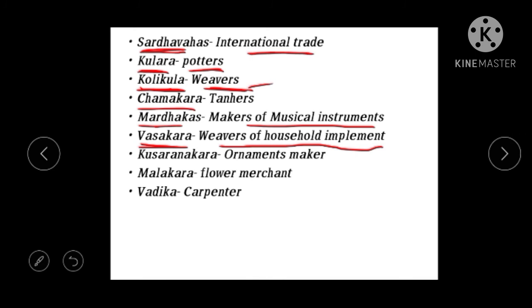Kusaranakara is an ornament maker. Malakara. So we say in Hindi, Mala means garland. So here Malakara means a flower merchant. Garland is made up of flowers, so like that we have to interconnect. Malakara means flower merchant. Vadika, carpenter. Vadika means carpenter, the person who does the furniture, the wooden works.